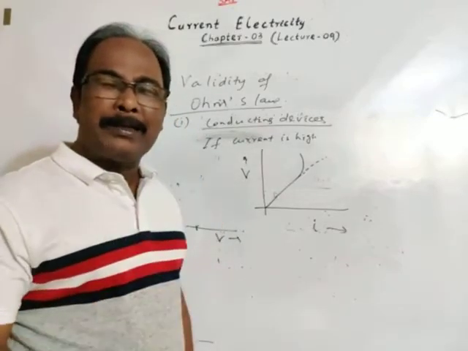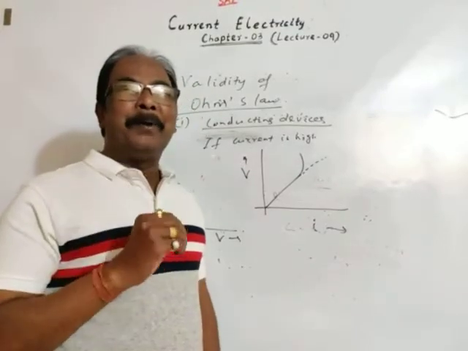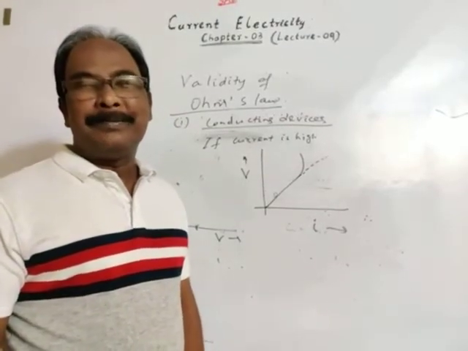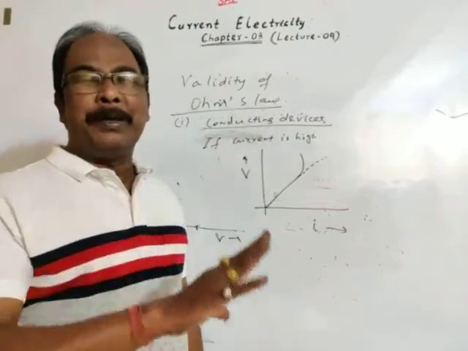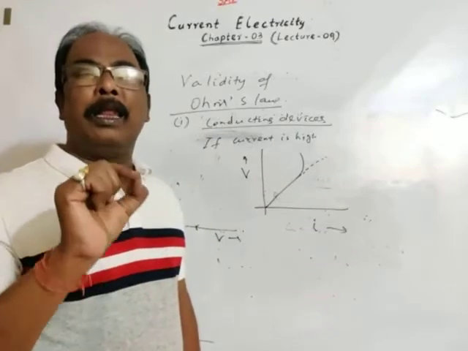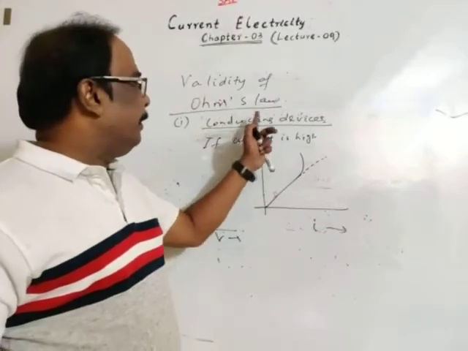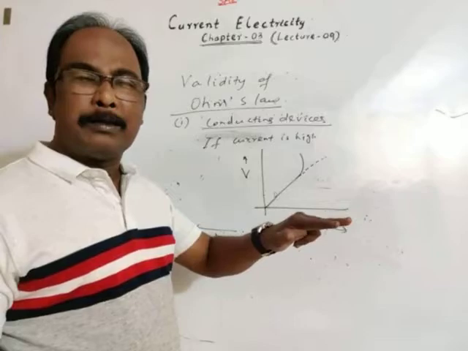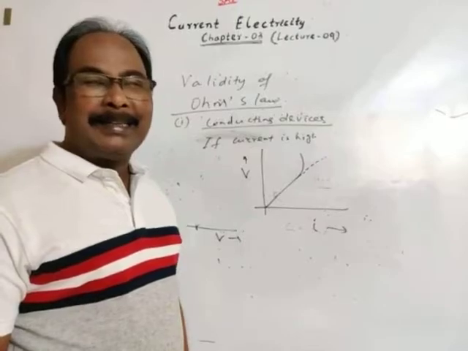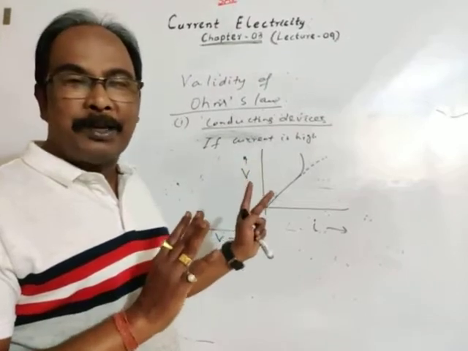Then, the idea about non-ohmic conductors: the substance which doesn't obey Ohm's law is called a non-ohmic substance or non-linear substance, meaning the graph will not be a straight line. Usually conducting devices are ohmic, but at high temperature they don't show the same result. The graph will not be a straight line. This is a variation of this case.